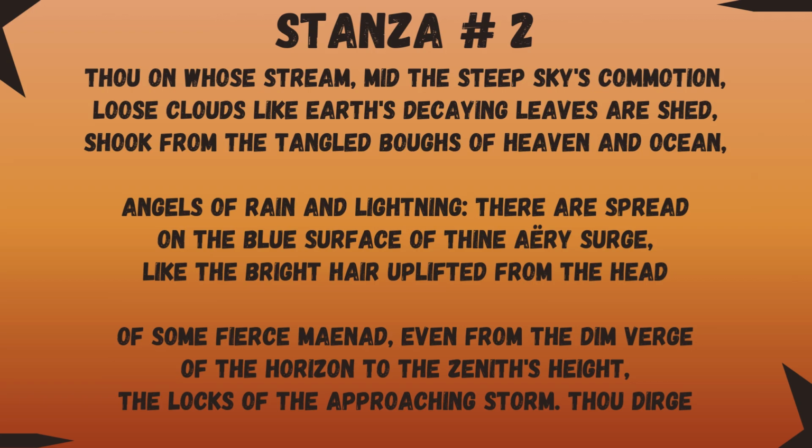So the clouds spread on the sky in a very powerful sudden movement, like the bright hair uplifted from the head of some fierce Maenad. Now this Maenad is a female follower of Bacchus. Now, if any of you have read Ode to the Nightingale, there the poet discussed Bacchus. Bacchus was the god of wine, and this Maenad was the female follower of that Bacchus, and she had long white hair, and so he's giving us the allusion of that Maenad.